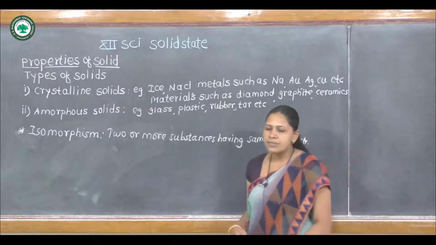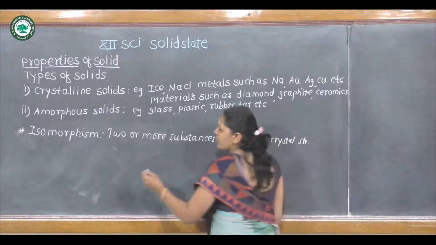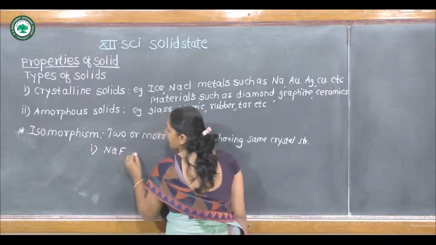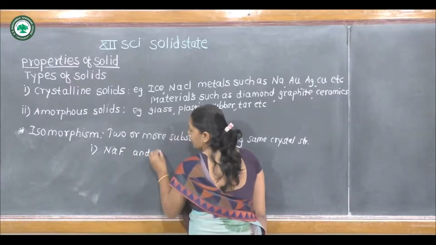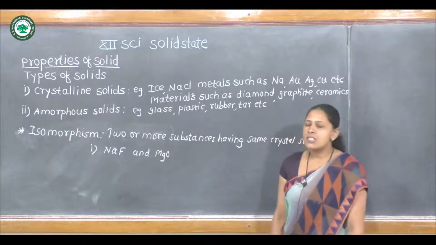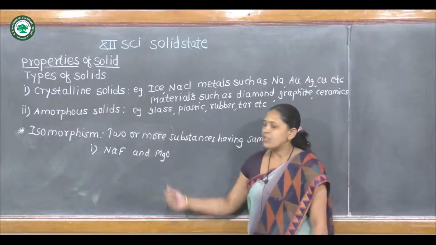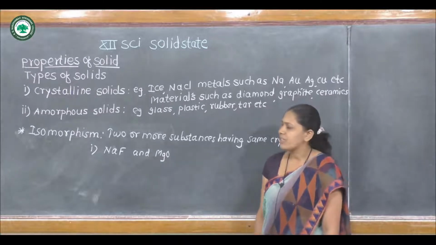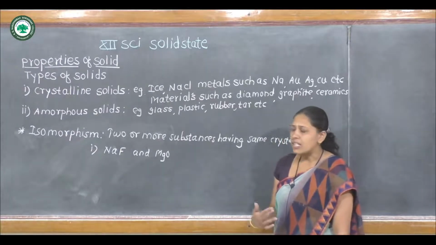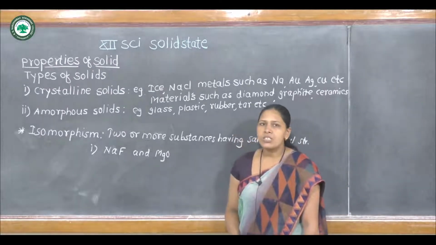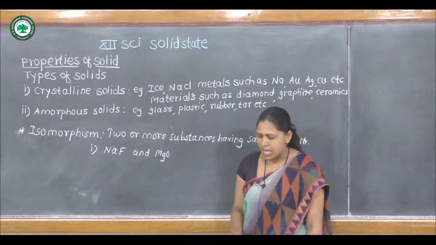For example, the first example of isomorphism is sodium fluoride and magnesium oxide. These two compounds are isomorphous in nature. In chemical composition, the atomic ratio is the same.